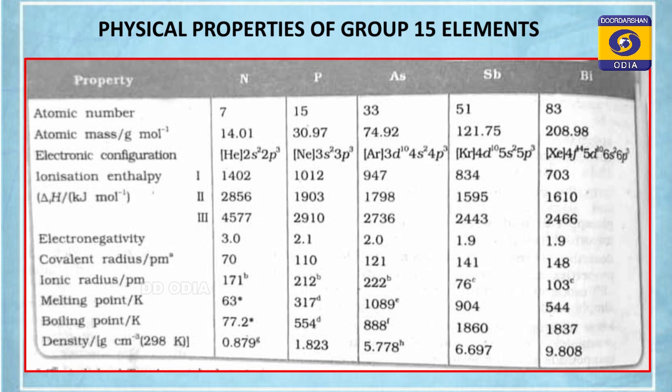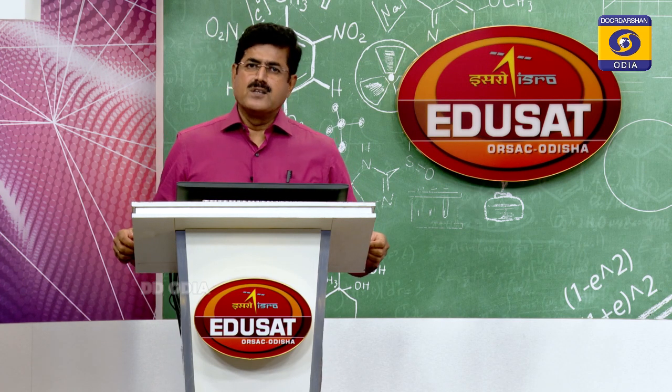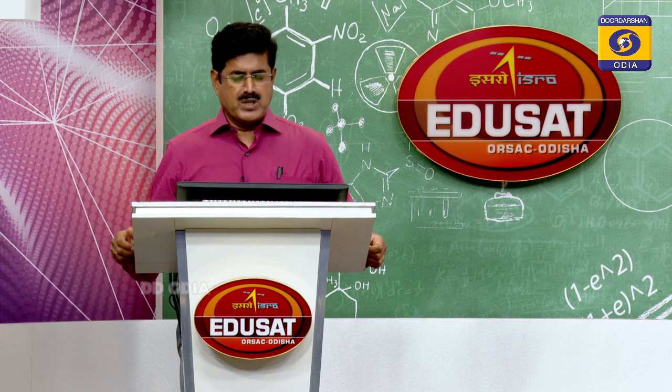Then add 18 to get the next member, arsenic, whose atomic number is 33. Then add 18 to get the next member, antimony, whose atomic number is 51. And finally add 32 to get the final member of this family, bismuth, atomic number 83. So these are the atomic numbers of the members of the 15th group.